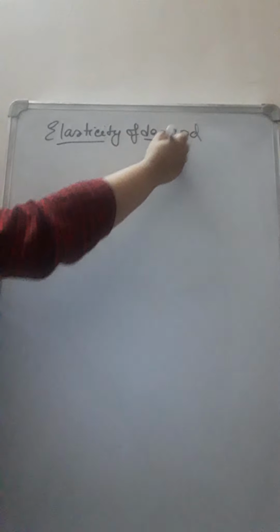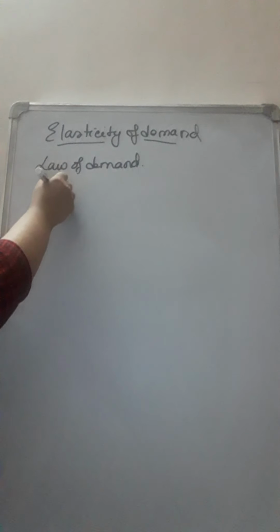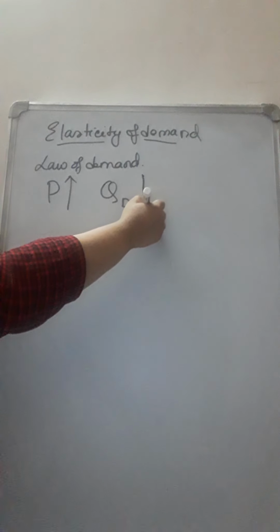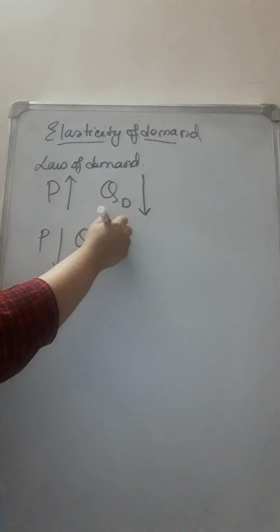In this video, we will be discussing elasticity of demand. Till now, we have learnt about the law of demand. Law means something which is universally true. The law tells that if all other factors affecting demand are constant, then it studies the relationship between price and quantity demanded. And it is found that with a rise of price, the quantity demanded decreases, and with a decrease of price, quantity demanded increases.